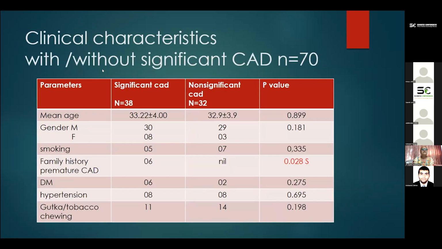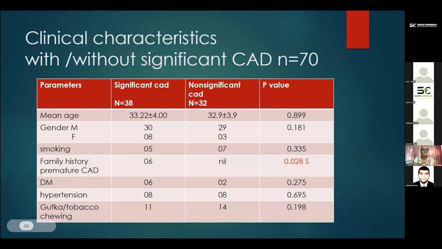After that, we studied the clinical characteristics and compared the groups, those having significant coronary artery disease and non-significant coronary artery disease. In this age group, we studied smoking and other risk factors. Premature history of CAD was found to be statistically significant between the group having significant CAD and the non-significant CAD. For significant CAD, we took coronary stenosis of more than 70%.